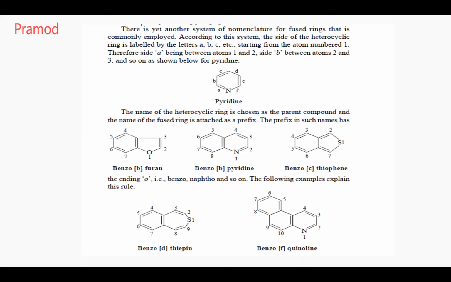A benzene ring is attached to thiepine at the fourth and fifth carbon. It's thiepine, not thiophene. How many ring members? 1, 2, 3, 4, 5, 6, 7 membered ring. Thiepine. And tell me where it is attached, the fourth and fifth carbon. Write in your book and explain me.